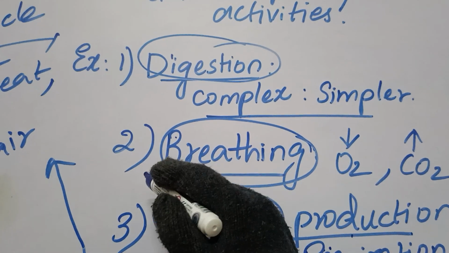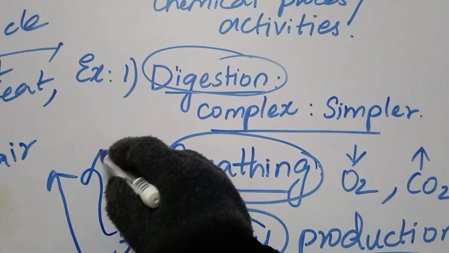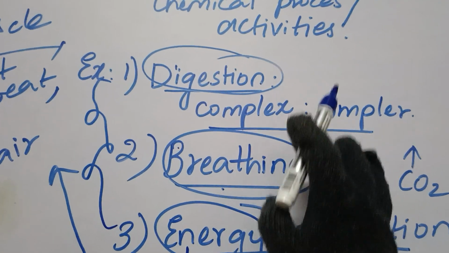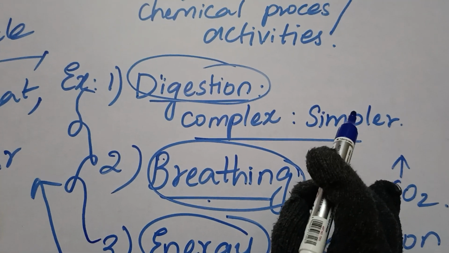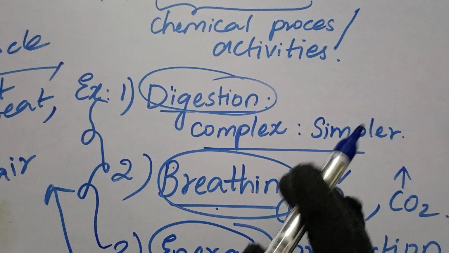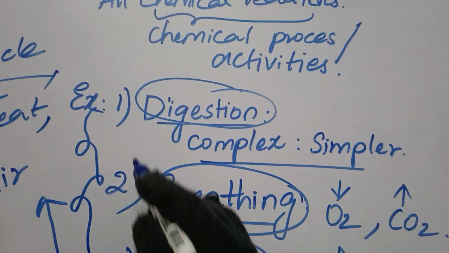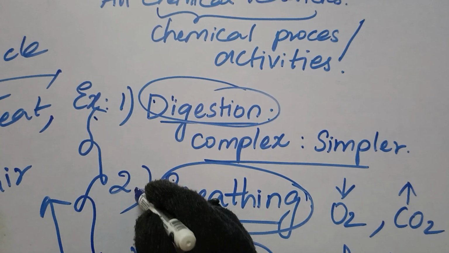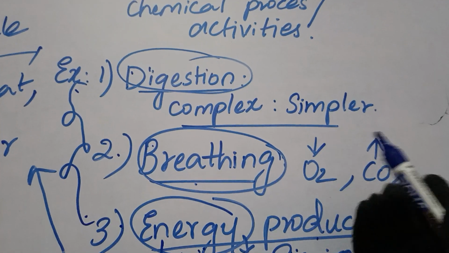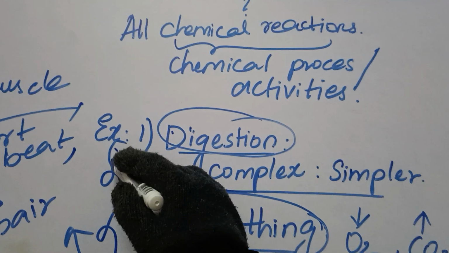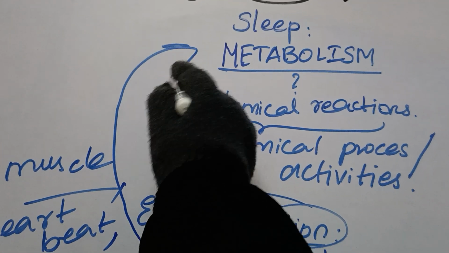are known as chemical processes, as they involve certain chemical reactions. Okay, we are going to talk about them in detail in the upcoming videos. So these chemical reactions or chemical processes or chemical activities are together known as metabolism. Clear, children?